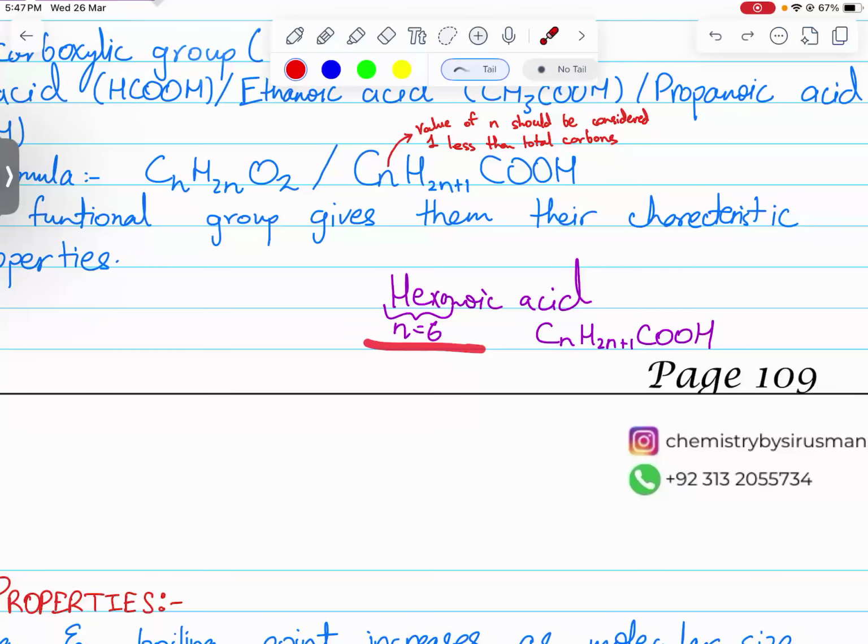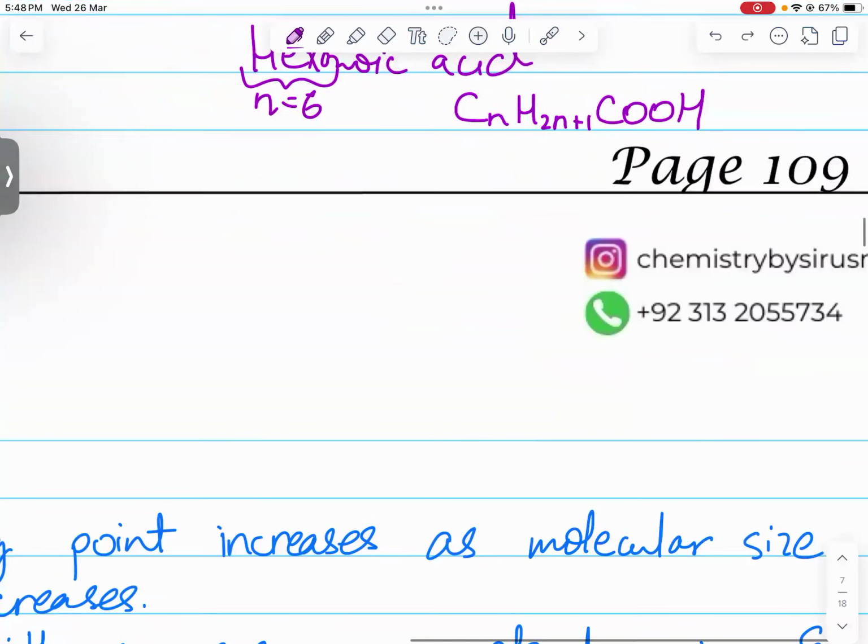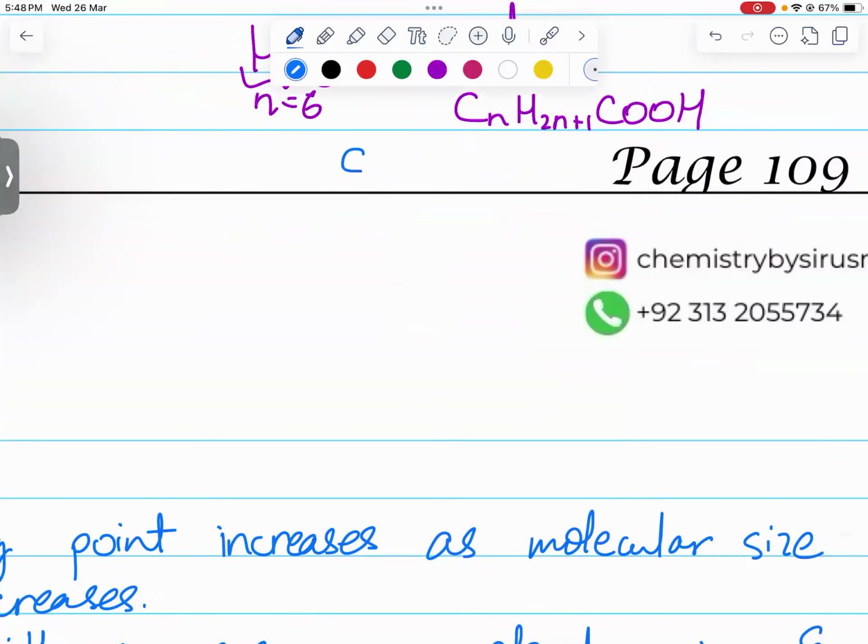Hexanoic acid is formed only then. If n was considered 6, this whole compound would have been heptanoic acid, not hexanoic acid. So we consider n as 1 less. Therefore, it will become C5H(2 times 5 plus 1)COOH, and the final chemical formula will become C5H11COOH. I hope this makes sense.